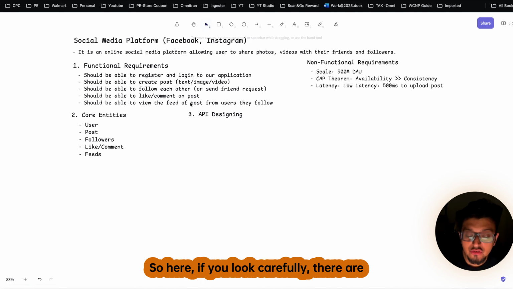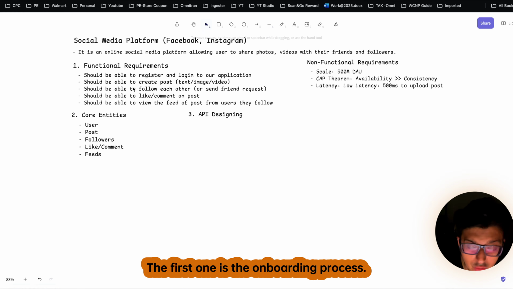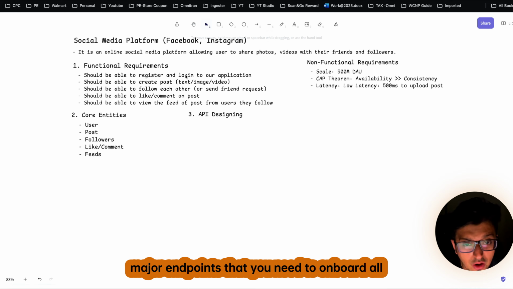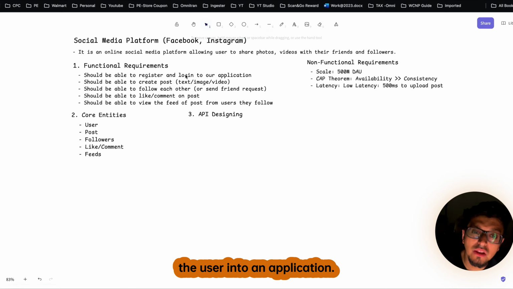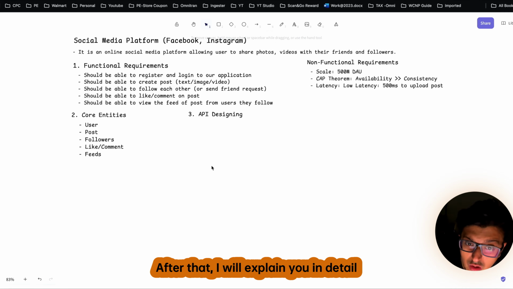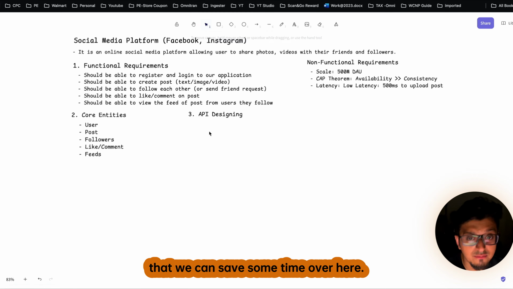Let's see what the major API endpoints are that we need to solve all the functional requirements we have gathered. There are some major functionalities that we have to support. The first one is the onboarding process. Let's first identify the major endpoints that we need to onboard users into our application. I will list down all the API endpoints we need for user onboarding, and after that I will explain in detail what each one does, so that we can save some time.